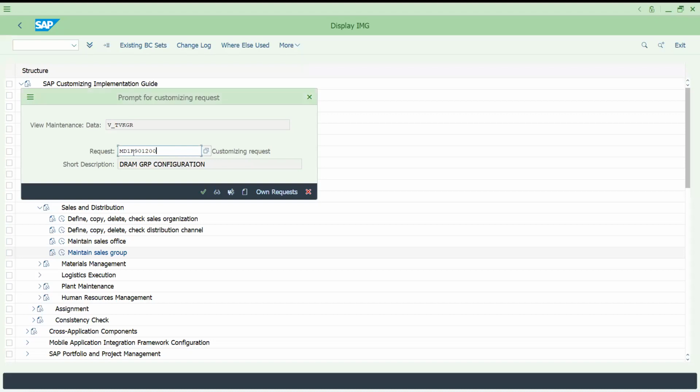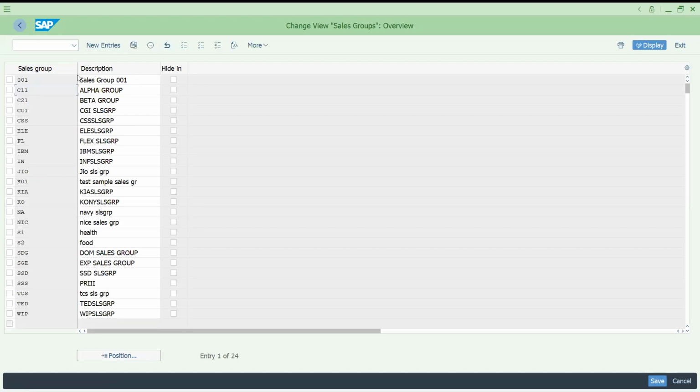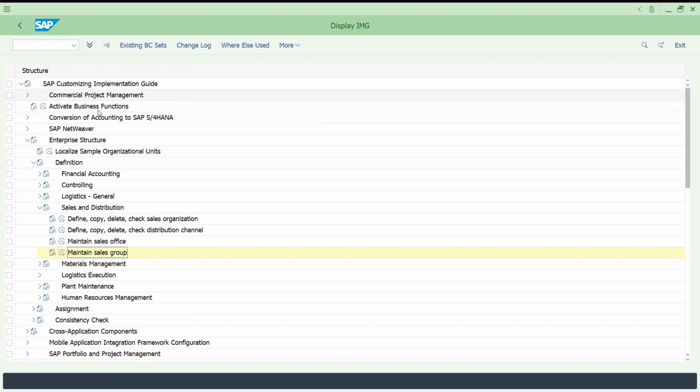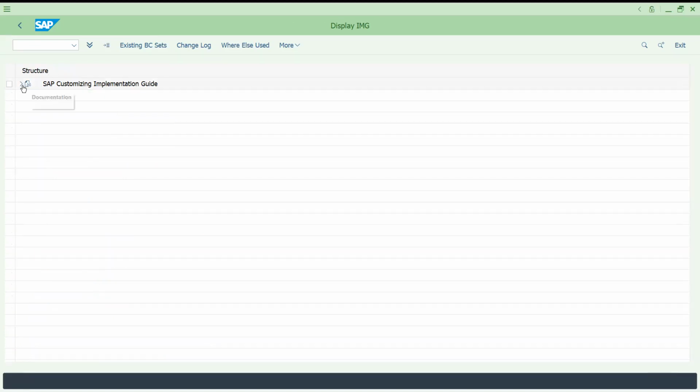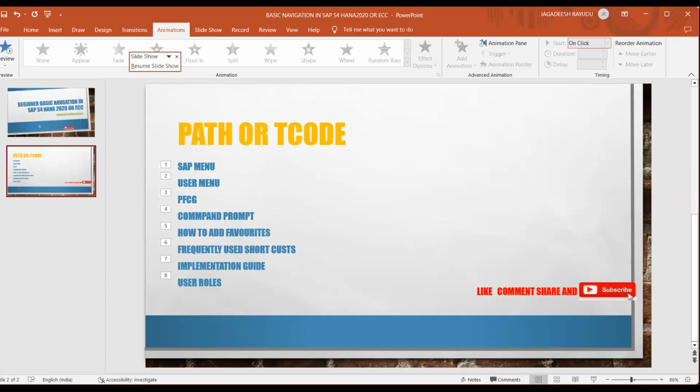It will be saved in the form of a request to the database with descriptions, and this is called a customizing request. There is one more request there. Okay, this is how you can do the configuration. So this is all about how to use your implementation guide.